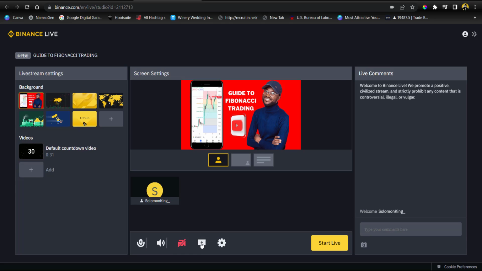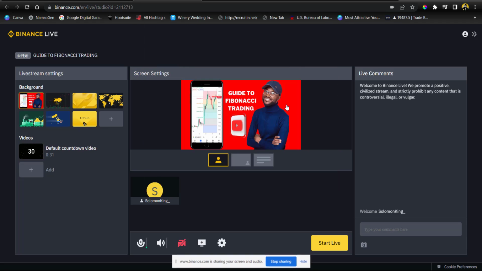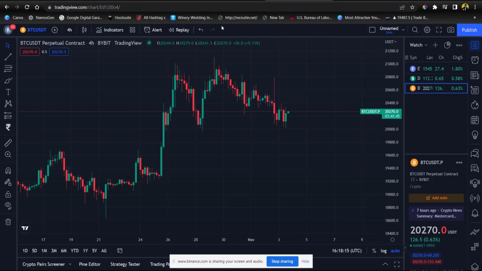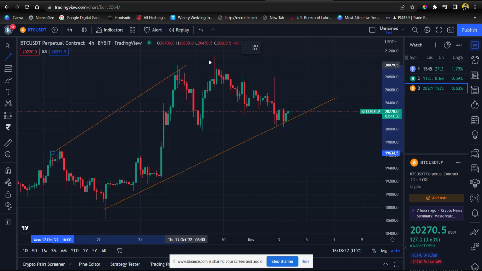Okay. You can click on share screen, entire screen. Entire screen is what I want to share. So I'll just click on share system audio. And I will click on system audio and then go to share. So right here, everybody here is going to see my screen. So I can come here and start teaching about the Fibonacci tool and then tell people, once you come here, you draw your trend line, or you just keep your trend line right here and carry another line. So this is how you're going to teach people.